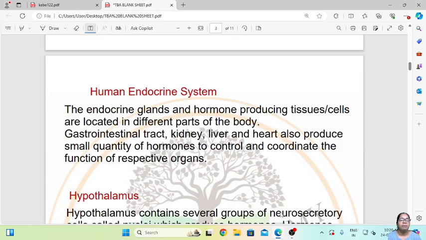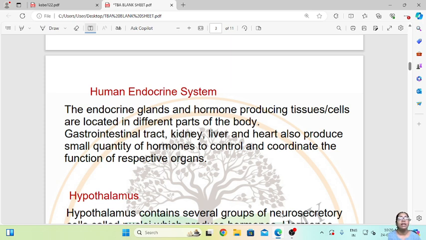Now let us see how the human endocrine system is. The endocrine glands and hormone-producing tissue cells are located in different parts of the body. The gastrointestinal tract, kidney, liver and the heart also produce small quantities of hormones to control and coordinate the functioning of respective organs. So different organs produce different hormones which are very essential for the functioning of our body.